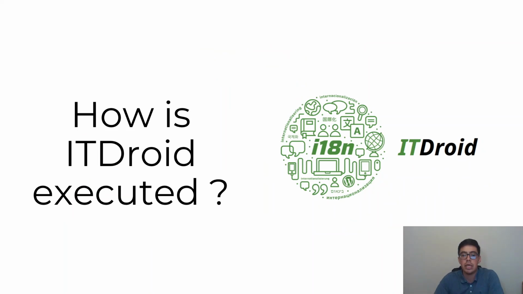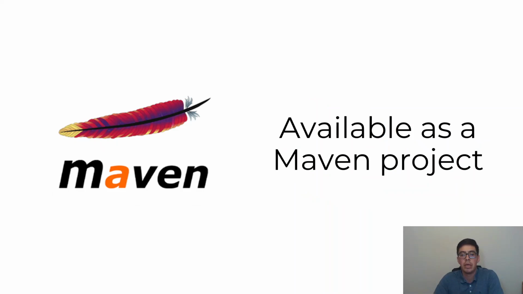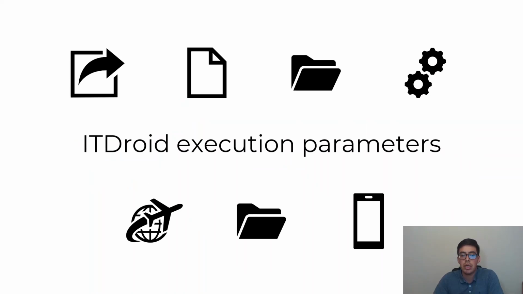Before understanding the inner workings of IDRATE, we first need to see what are the parameters and process required to execute it. IDRATE is a Maven project, and it requires 7 parameters for its execution. First, the APK file path. Second, the APK package name. Third, the path to the external libraries folder, where the systematic exploration explorer is stored, and new libraries can be located in case you want to extend it.